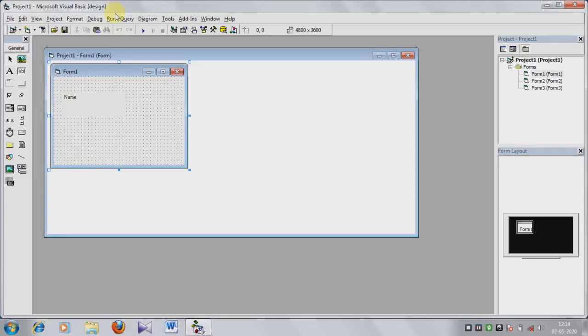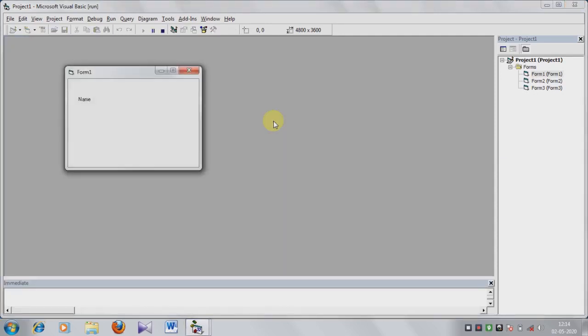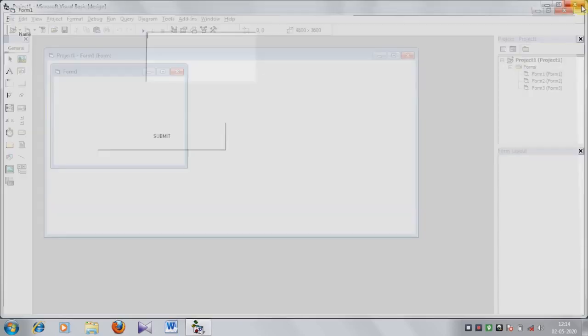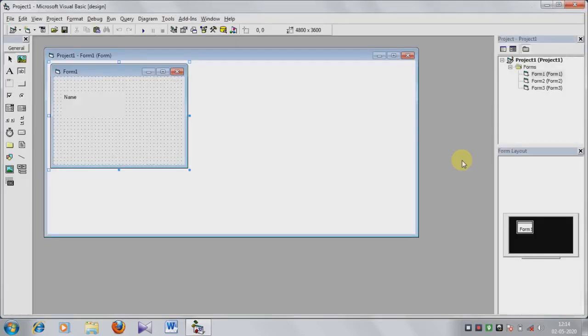So, is it clear? In this way you can run the program: Run option and Start. You can use the shortcut key also, F5. This is the shortcut key for running the program. Just press the shortcut key F5 on the keyboard and the program will run. So in this way you can run the Visual Basic program.